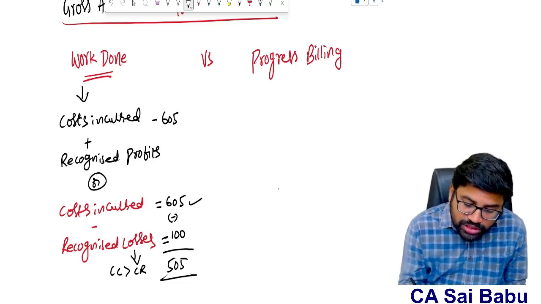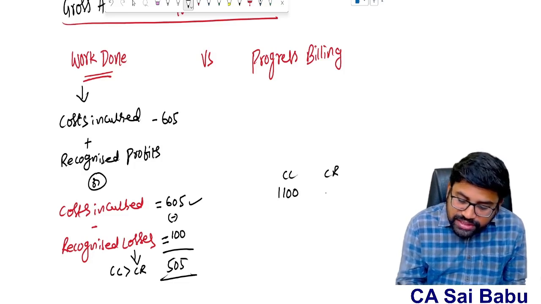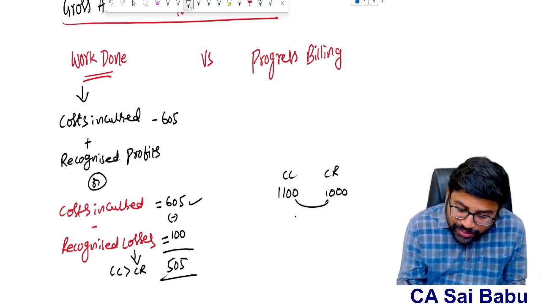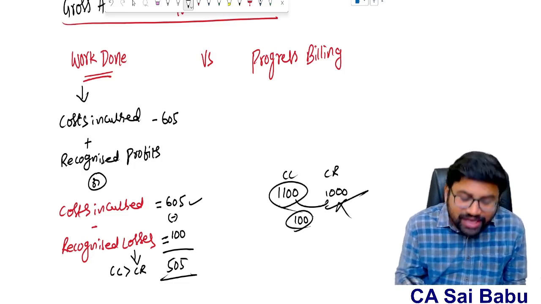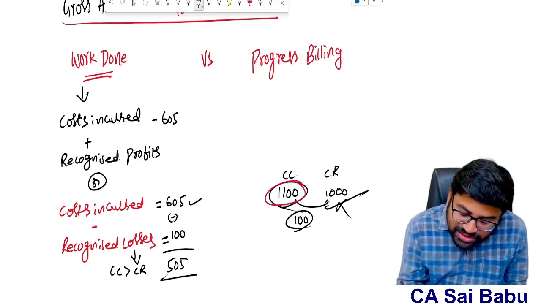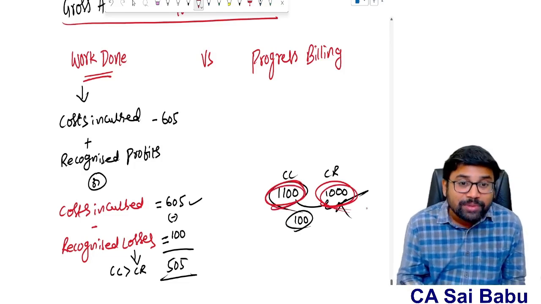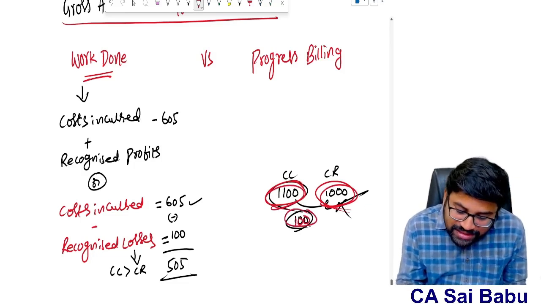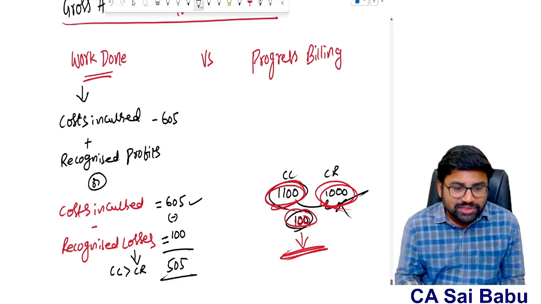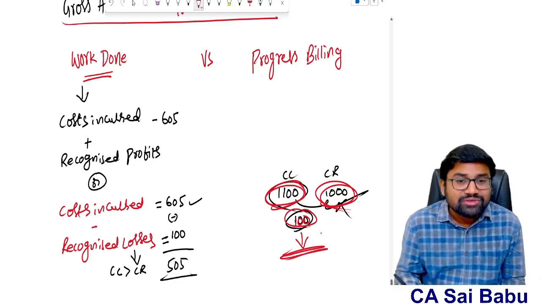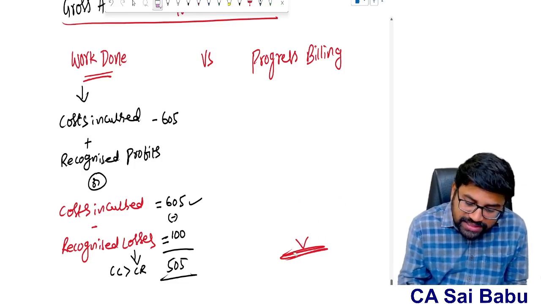Sir, suppose my total cost is 1100 lakhs in this question, but the revenue is 1000 lakhs. Why will the customer give me 100 lakhs extra, sir? He will give only 1000 lakhs. He will not give 1100 lakhs. That means of this 1100 lakhs, only 1000 lakhs will be recovered. Even though I spent 1100 lakhs, only 1000 lakhs will be recovered from the customer. What about the remaining 100 lakhs? This will not be recovered. So therefore, it is not part of the work done. Whatever cost you incurred, from that you need to reduce it. That's why I am reducing the recognized losses, because that is not going to be collected from the customer.